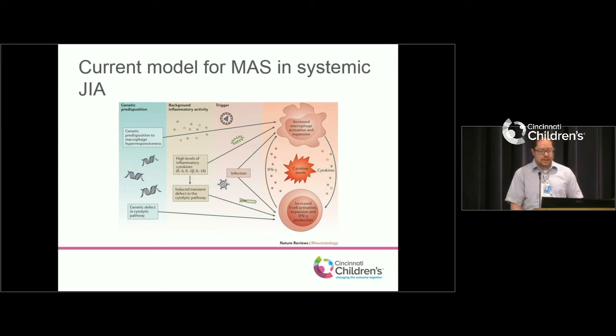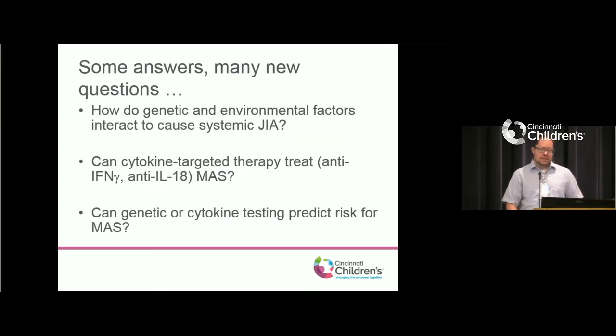Now, like any good scientist, anytime you answer a question, you get two or three really good ones that come out of that. And I think the questions we're asking going forward in the next several years from this data is, first, as we're understanding more about the genetic causes of systemic JIA, how do those genetic factors as well as environmental triggers interact to really cause systemic JIA?